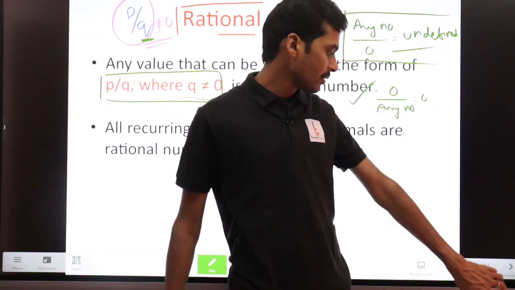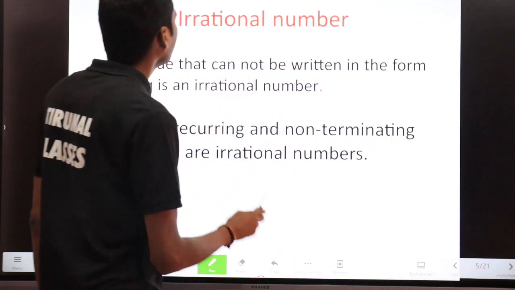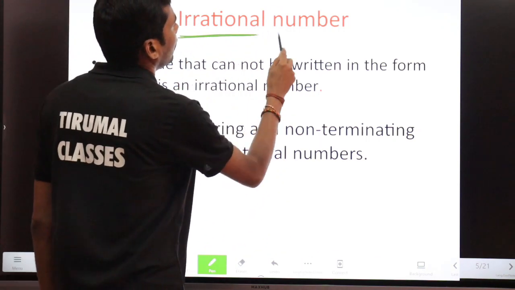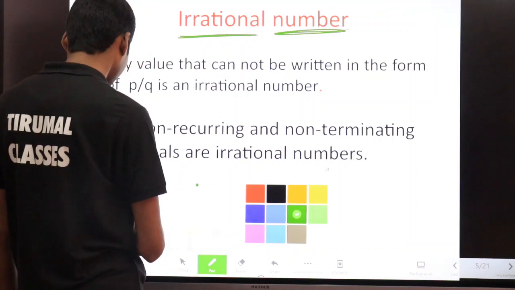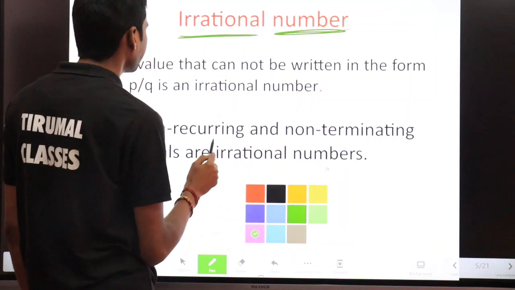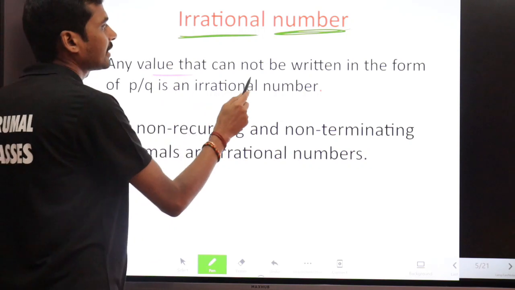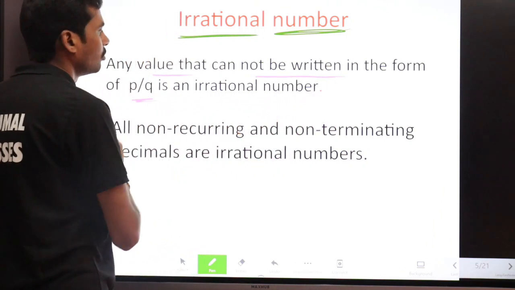So this is about rational numbers. Now let's see the next number. The next number is the irrational number. What is an irrational number? Irrational number means any value that cannot be written in the form of p by q. Rational number means which can be written in the form of p by q.